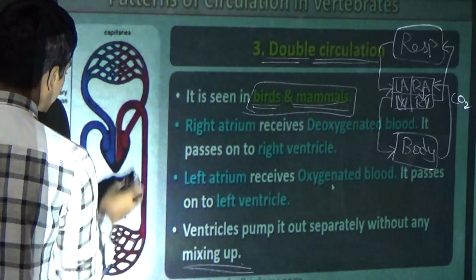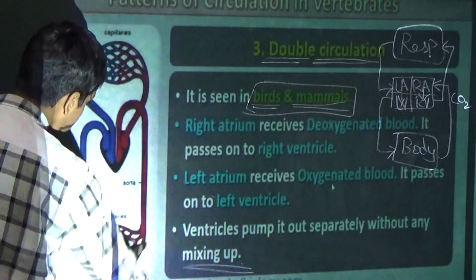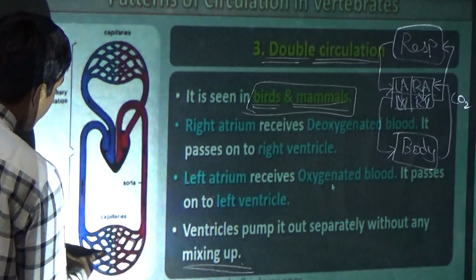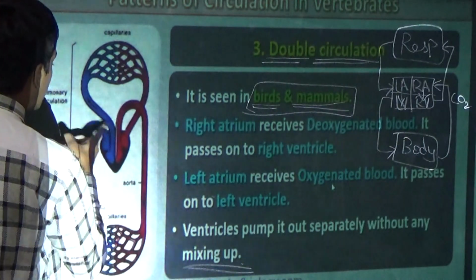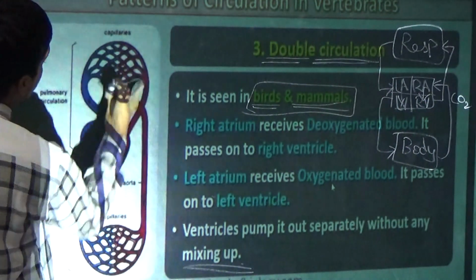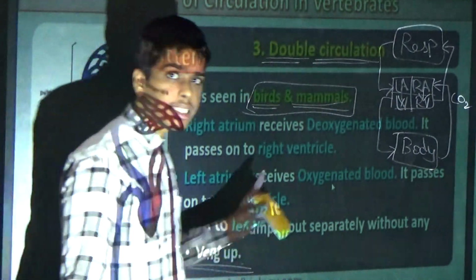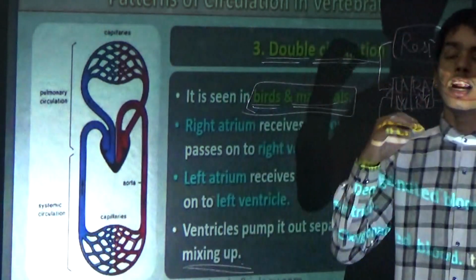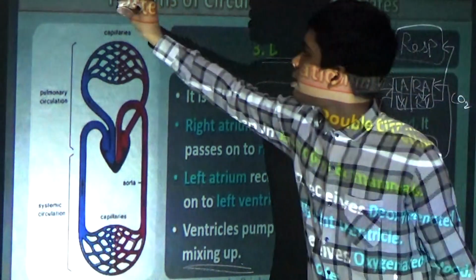This is the heart. From the capillaries, the impure blood goes to the heart. From the heart, it goes to the respiratory system. From the respiratory system, it goes again to the heart. That is pure blood. Okay, this is the one. Now we have completed the circulatory pathways in the ventricle patterns.